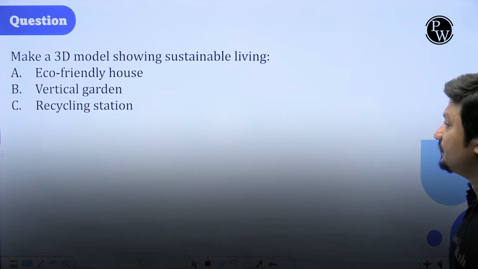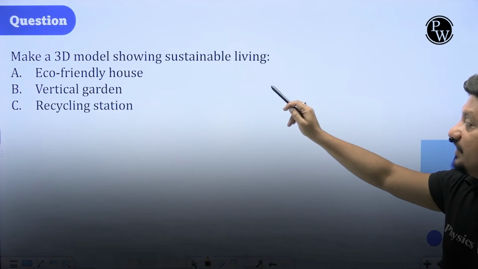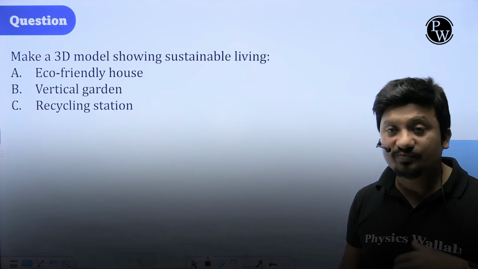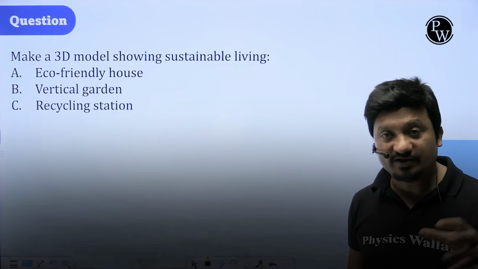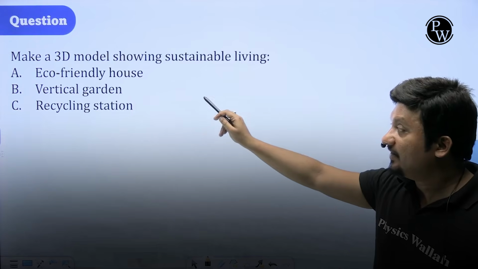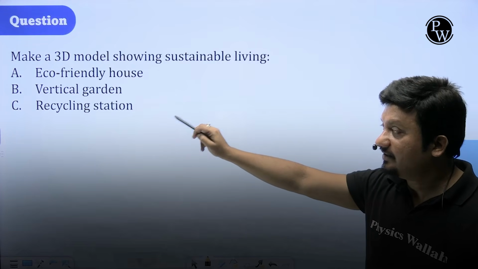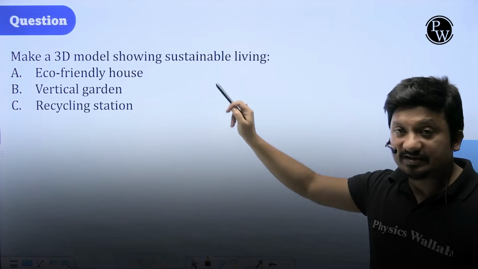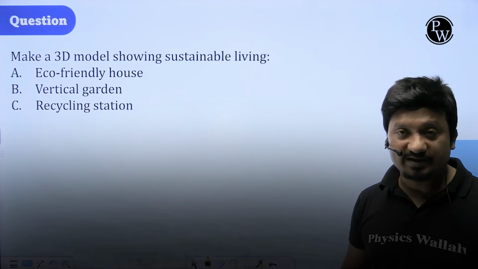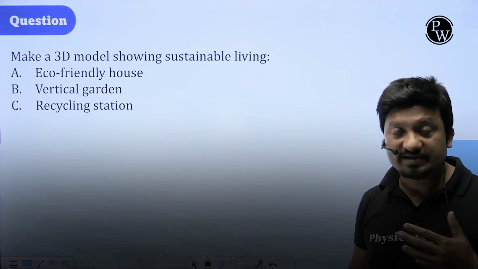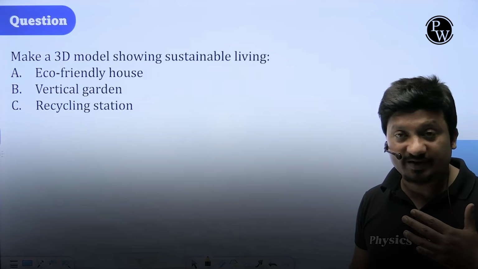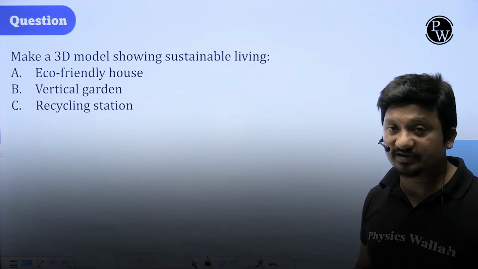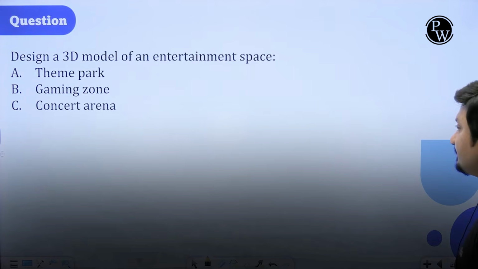Let us see one more question here. Make a 3D model showing sustainable living. You need to make a sustainable model here which can last in the future, and it is eco-friendly. Now here, eco-friendly house, vertical garden and recycling station. This is also very important, children. Such a question can come this year, of a recycling station. Recycling is very famous this time, so you can get a question on this. Make sure you solve this before you go. Let us see more here.